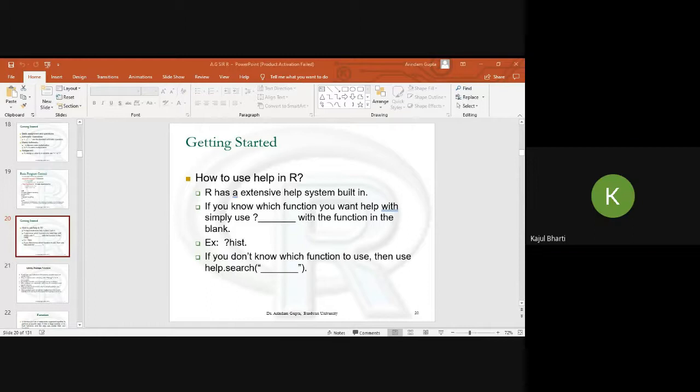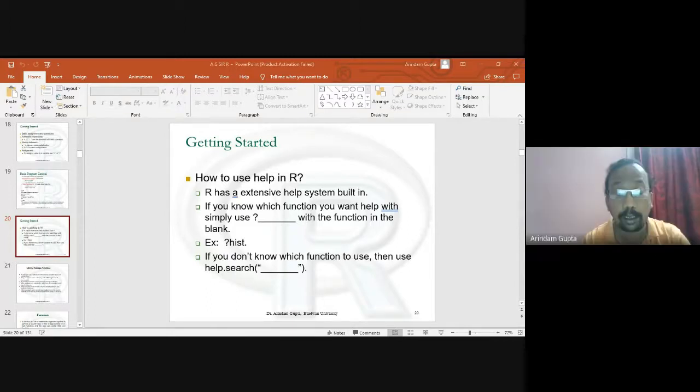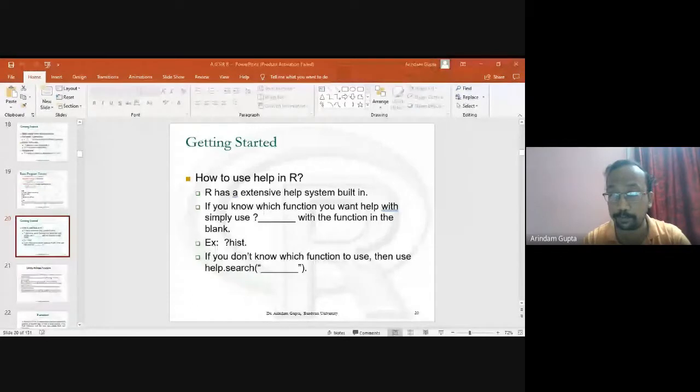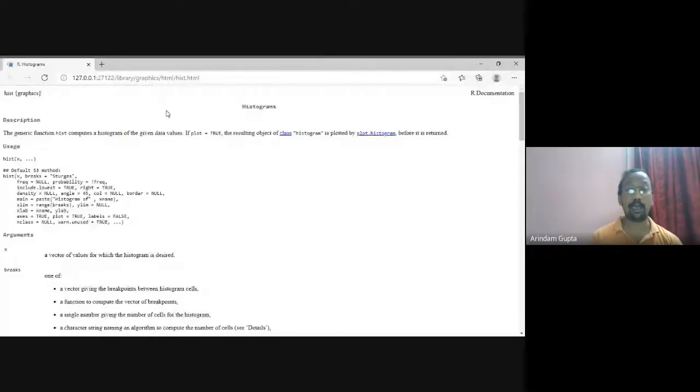Sorry, sir. Yes. On which slide are you? Just a minute. I am presenting. Oh, sorry, yes. The help menu I did not show first. You can see, these are the histogram help menu.